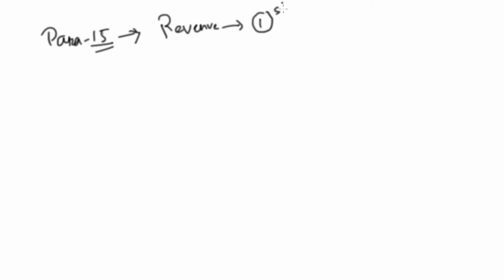Hi there. In this video, we will have a discussion on para 15 of IFRS 15. What a coincidence. Para 15 is applicable only in case of a revenue that does not meet the criteria mentioned in the first step, that is, identify the contract with the customer.